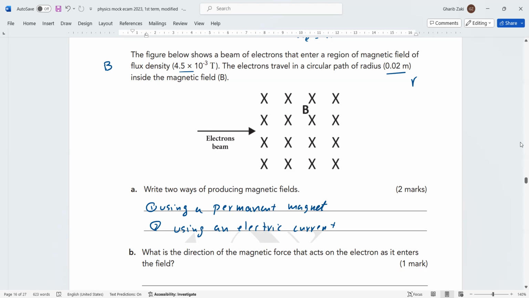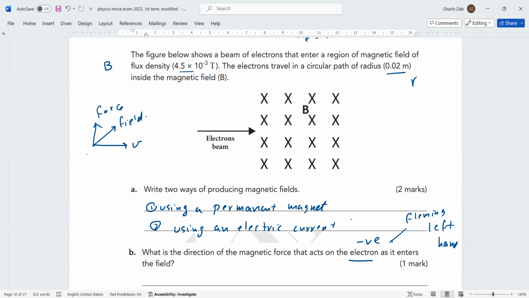What is the direction of the magnetic force that acts on the electron? Electron, take care, it's negative, okay? As it enters the field, we use what here? Fleming left hand. Now, current, field, force. Current means the velocity, so this is the velocity. The field is into the page, so this is the field. And now the force will be up.